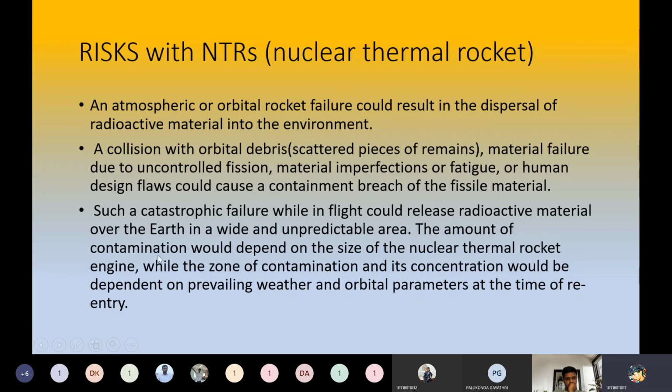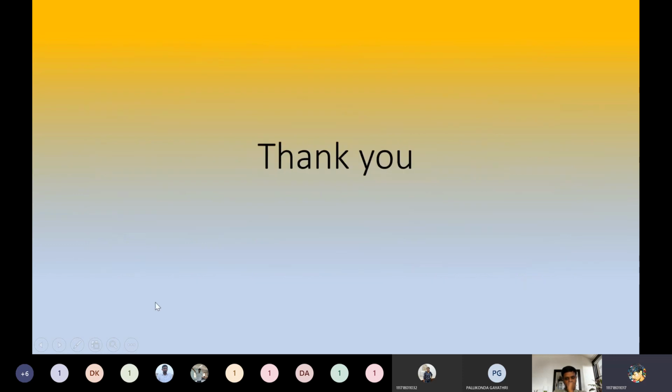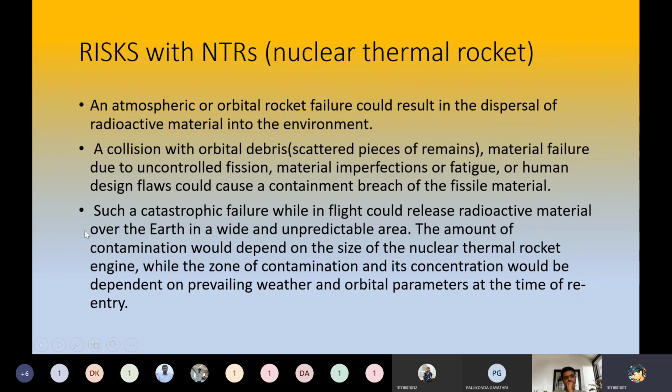The amount of contamination would depend on the size of the nuclear thermal rocket engine, while the zone of contamination and its concentration would depend on the prevailing weather and orbital parameters at the time of entry. I want to say once again about the risk: rockets do explode in trials when we are sending them out.